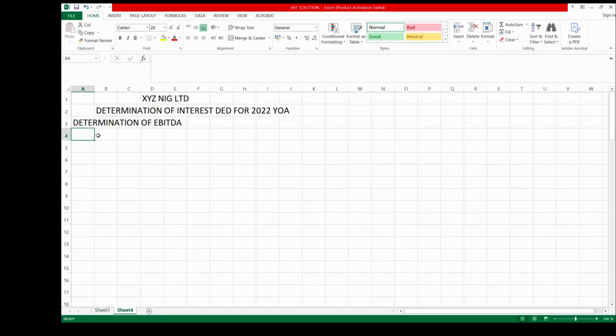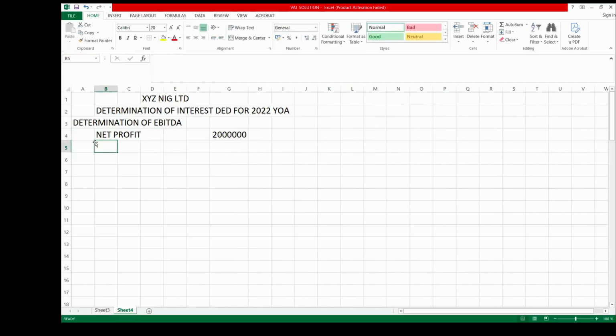So our EBITDA will be net profit, which is 2 million from the question, plus we add depreciation. Depreciation from the question is 400,000. No amortization; we are not given information, we don't have amortization in this question.